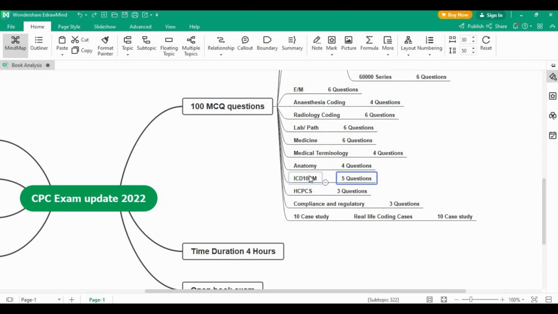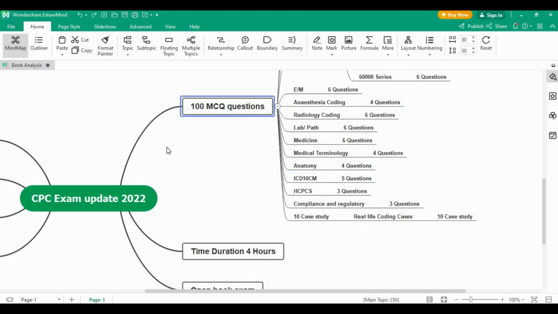After the ICD-10 diagnosis coding, the next section will be the HCPCS, that is Healthcare Common Procedure Coding System questions. Only 3 questions is assigned to this HCPCS coding and 3 marks is allocated to these 3 questions. After the HCPCS coding, the next section will be your compliance and regulatory. So all the regulatory and compliance related guidelines like LCD guideline, MCD guideline, CMS 1500, UB04 related questions, all those compliance and regulatory questions are assigned 3 questions and 3 marks.